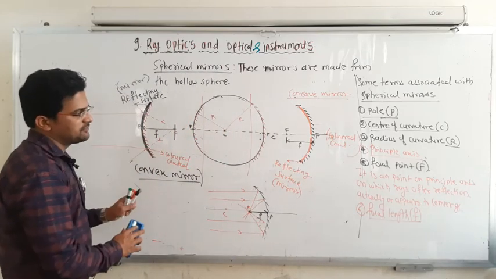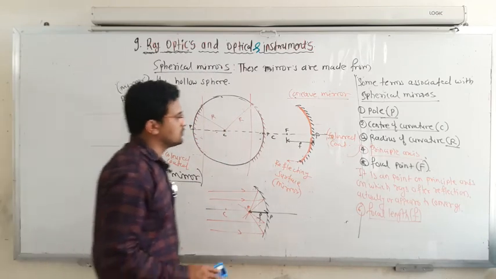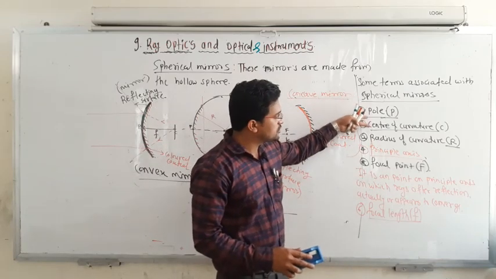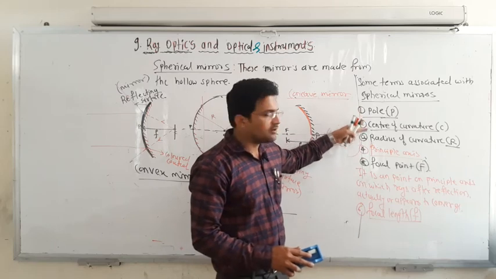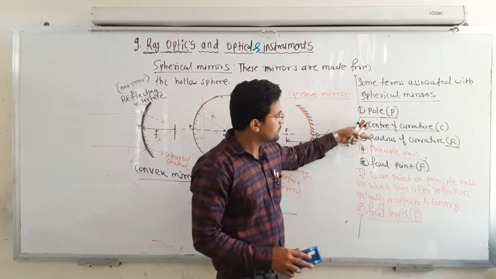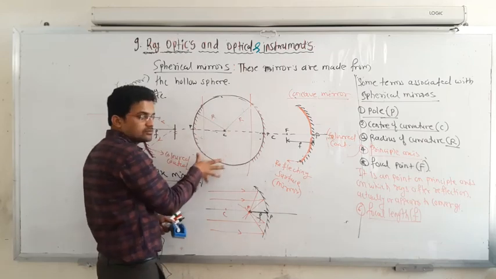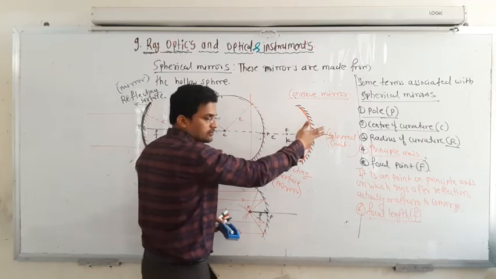Just pause the video and note it down. When I provide the notes, I have already mentioned the definition of each. For 1 mark they will ask what is the pole, what is the center of curvature, and the radius of curvature. You can draw it in one diagram or make it separately.